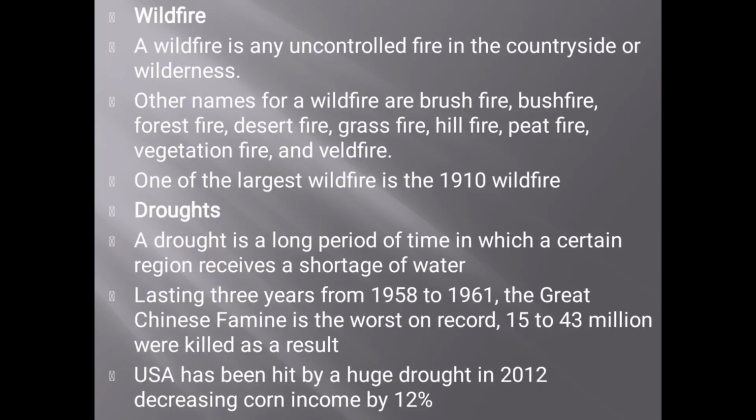Next one, wildfire. A wildfire is an uncontrolled fire in the countryside or wilderness. Other names for wildfire are bushfire, forest fire, desert fire, grass fire, hill fire, peat fire and vegetation fire. One of the largest wildfires is the 1910 wildfire. Next one, drought. A drought is a long period of time in which certain regions receive a shortage of water, lasting 3 years from 1958 to 1961. The greatest Chinese famine, the worst on record, killed 15 to 43 million as a result. The USA was hit by a huge drought in 2012, decreasing corn income by 12%.